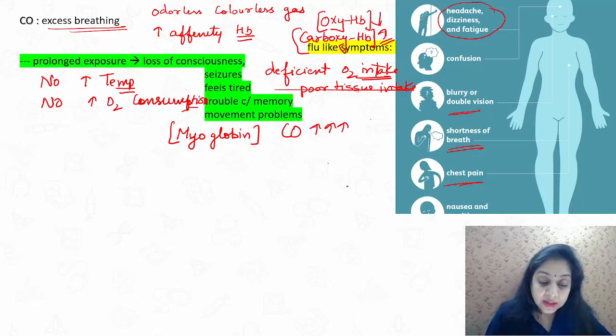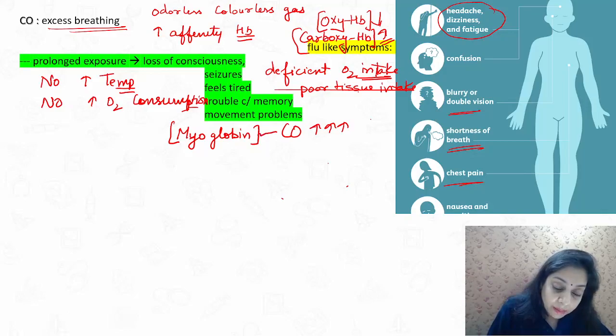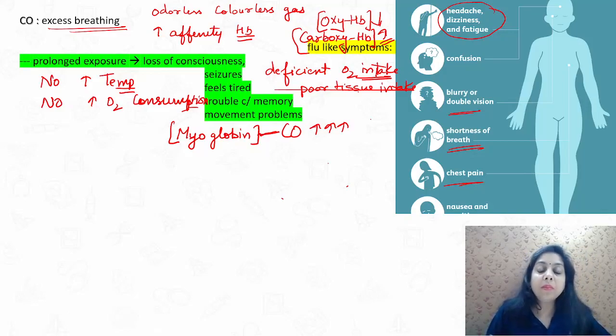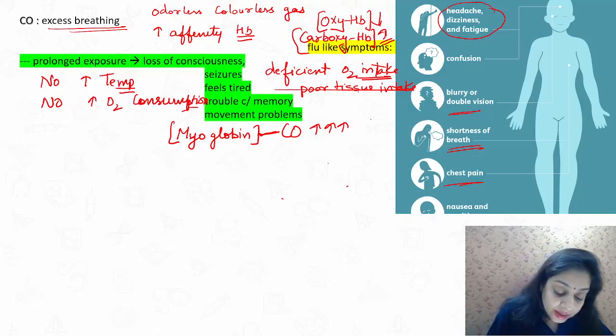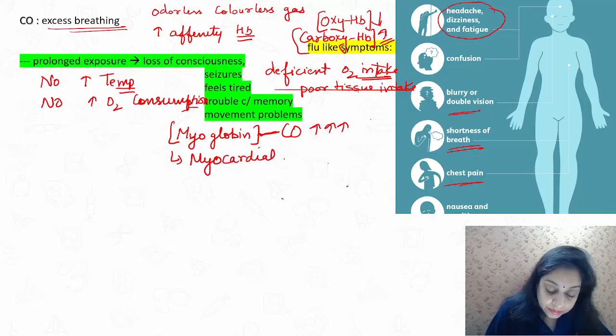That is why when the carbon monoxide binds to the myoglobin, it causes myocardial depression. Myocardial depression, or you can say hypotension is there.